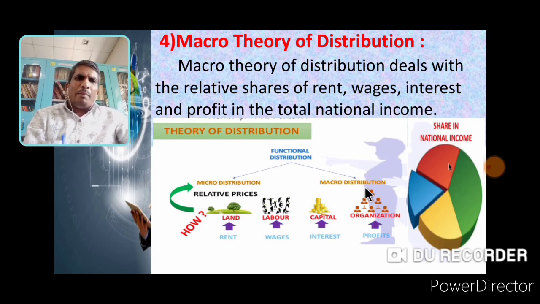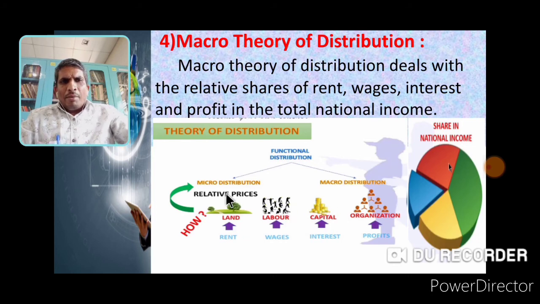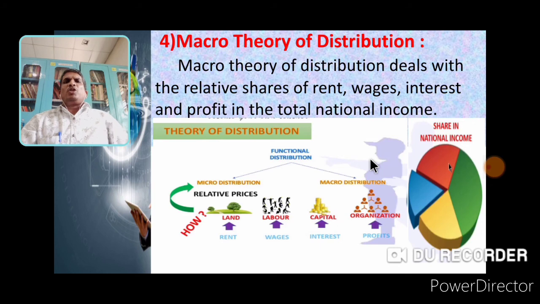Just here, theory of distribution, micro and macro, a comparison. Micro distribution deals with relative prices: how the relative prices of land, labor, capital and organization or entrepreneur, the 4 factors of production, are determined. Then macro distribution means the share in national income, the remuneration or share of all the 4 factors, which is called national income. So in the macro theory of distribution, it is very important to study the national income